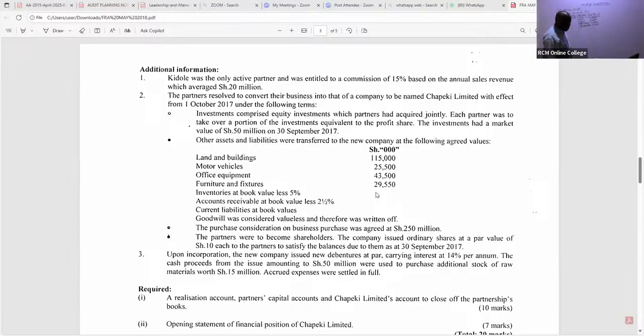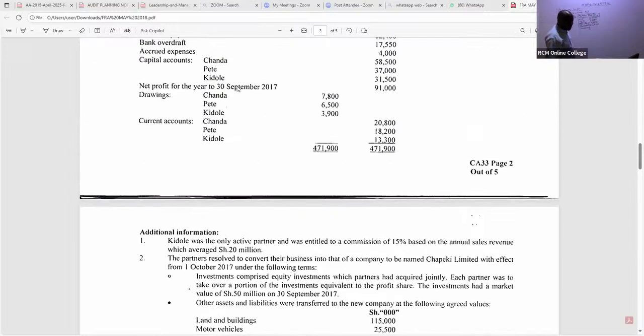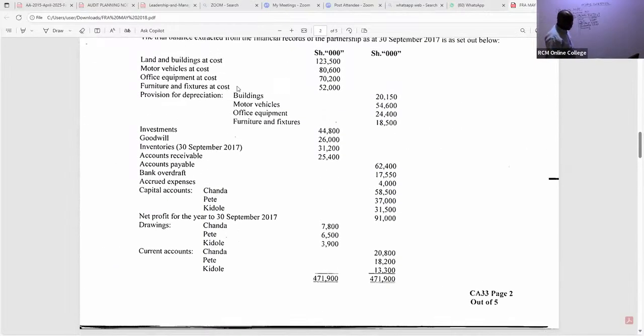Here we also took inventories. You can see inventories, book value less 5%. So now we are taking the new values. The book value of inventory is 31,200. But you see now they agreed we take away 5%.